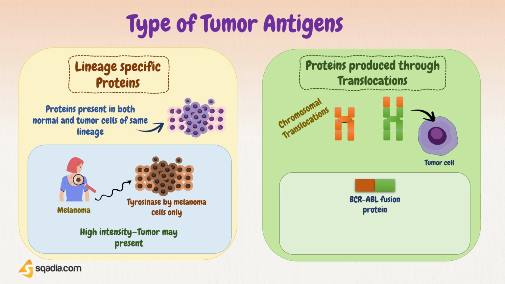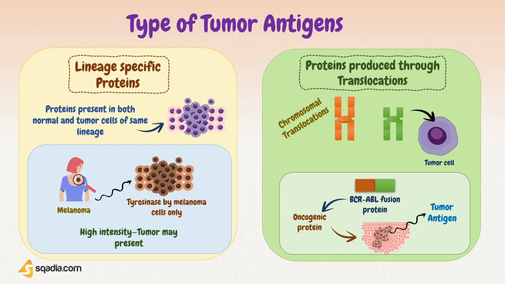For example, the BCR-ABL fusion protein that is formed as a result of BCR-ABL1 translocation is an oncoprotein that stimulates uncontrolled cell proliferation, and also it can be detected as tumor antigen.